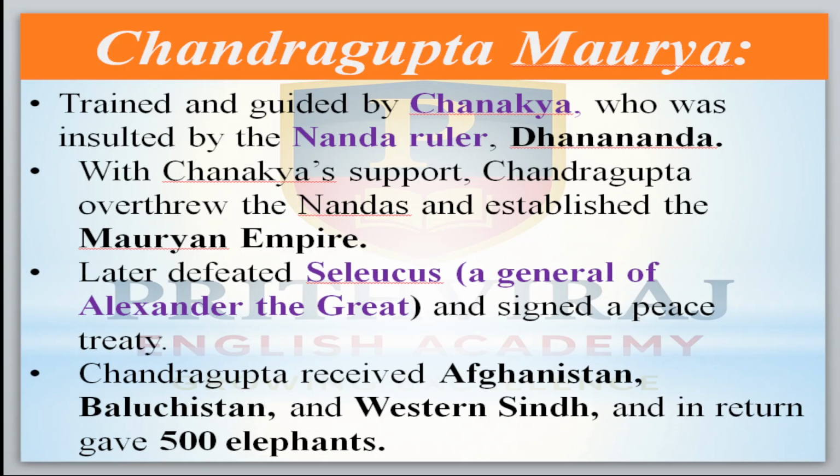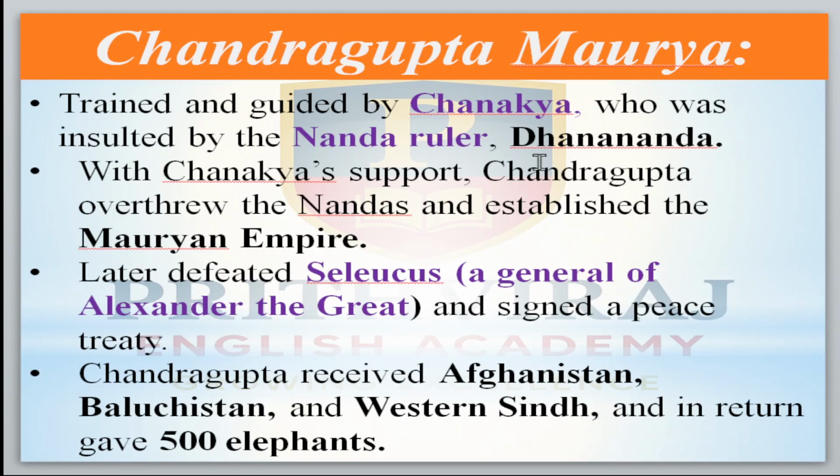It is about Chandragupta Maurya. He was trained and guided by Chanakya, who was insulted by the Nanda ruler. Before the Mauryan Empire, in Magadha, which is the name of Bihar in those days, the Nanda rulers were there. Especially the Nanda ruler Dhananda.